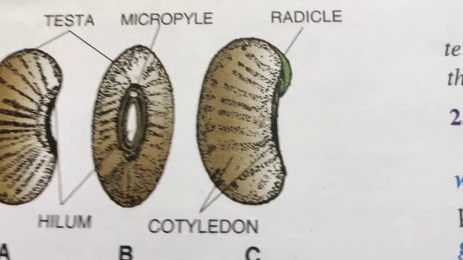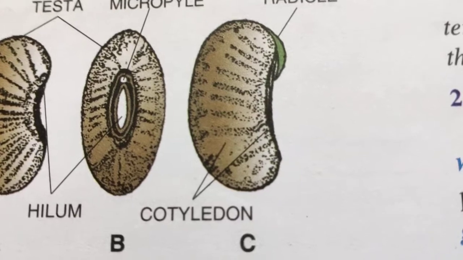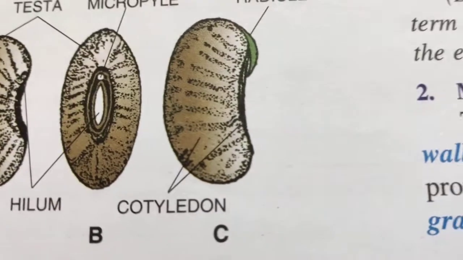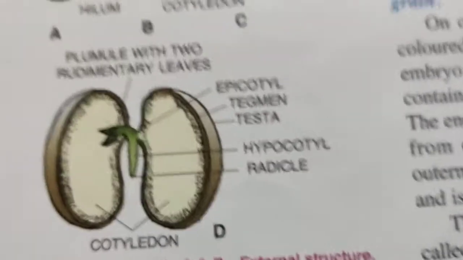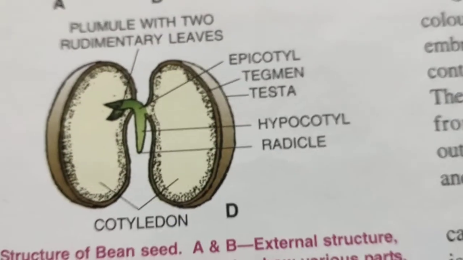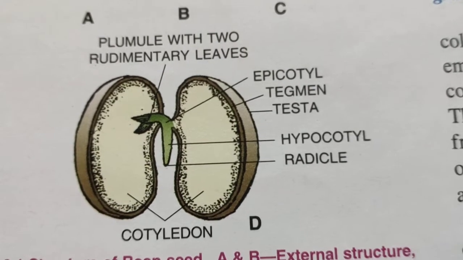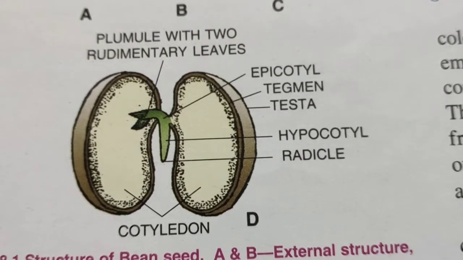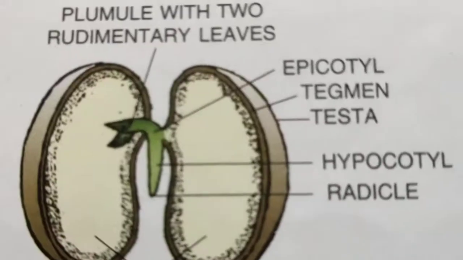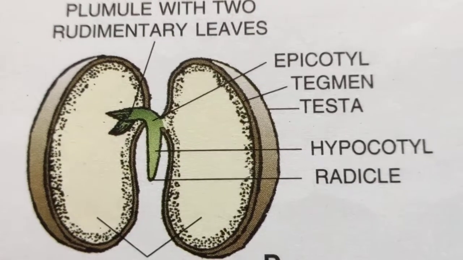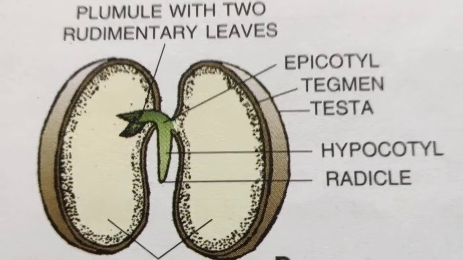Clear? Below the seed coat are the two thick cotyledons which contain food for the embryo and protect it. Here you can see the cotyledons also, very well after opening of the seed. Now, on carefully separating the two cotyledons, the tiny embryo can easily be seen attached to one of the cotyledons.